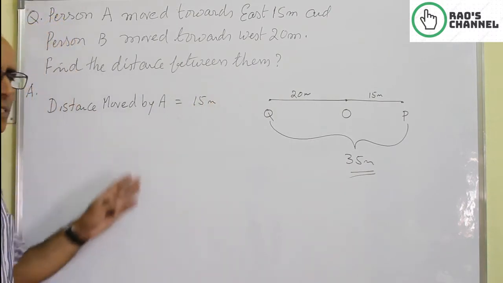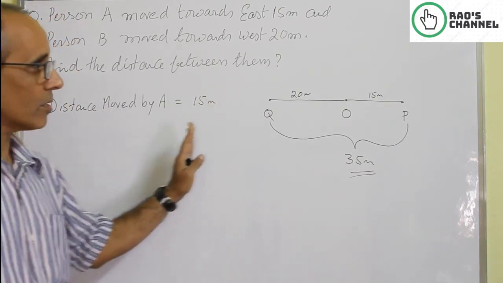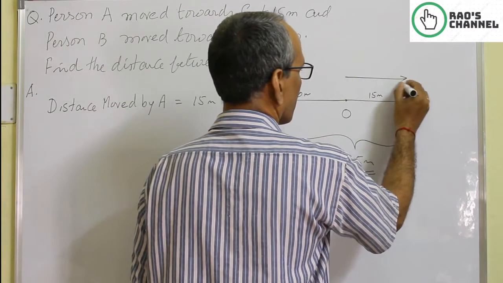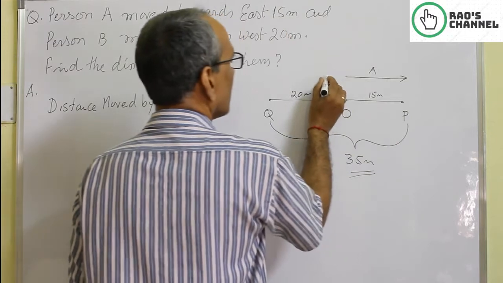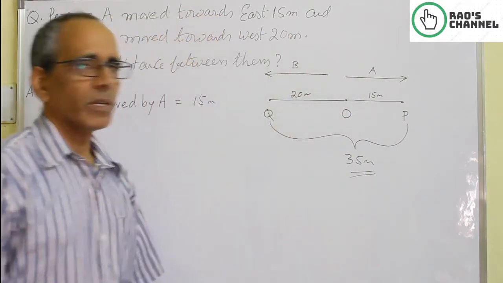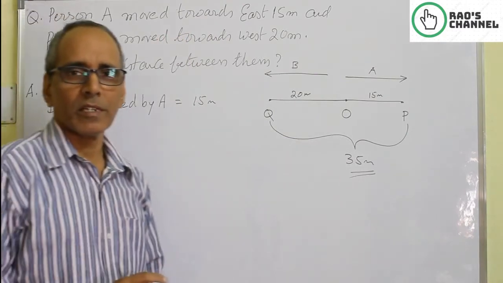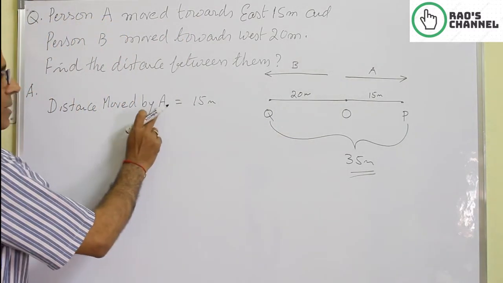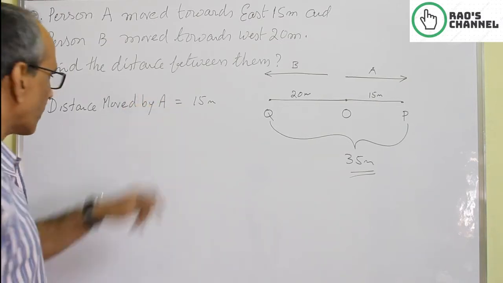You do not mention the direction in which side he moved, though you may mention here, this is A, this is B. Your picture gives a lot of information about your mind to the examiner. I told you already, you do not mention the direction in your statement.